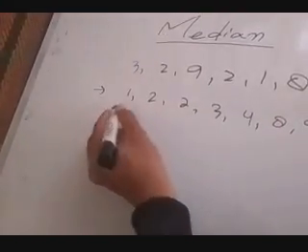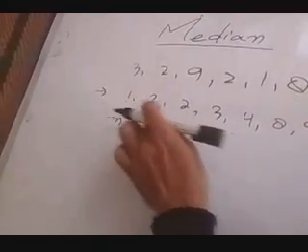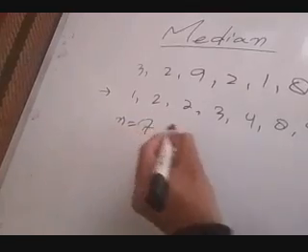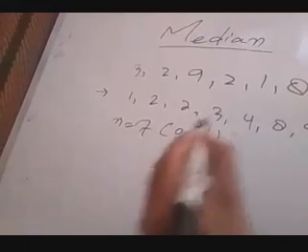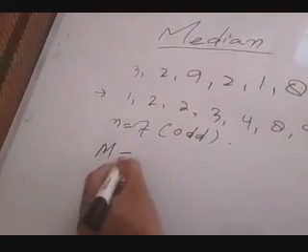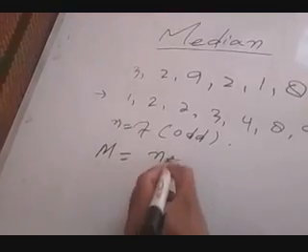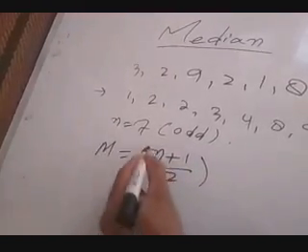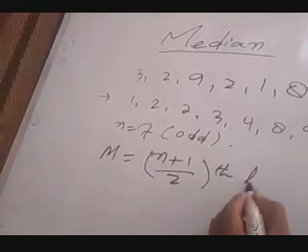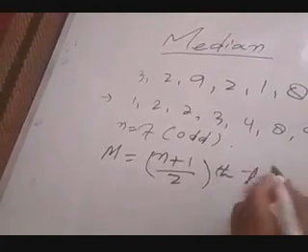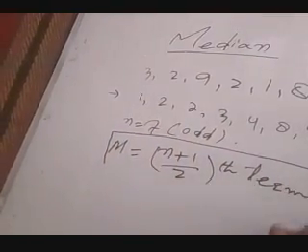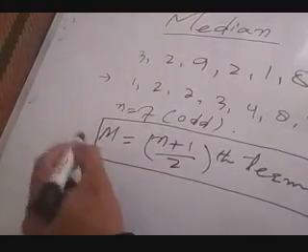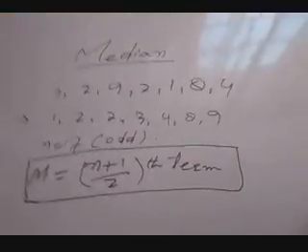Here n is the number of observations. The number of observations is 7, so n is odd. When the number of observations is odd, median M equals the (n plus 1) by 2th term. This is the formula for median when n is odd, in case of individual ungrouped data.